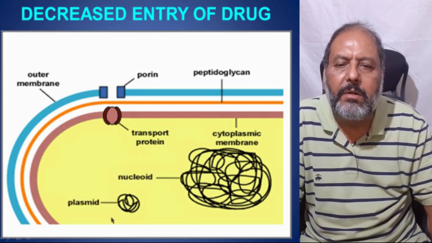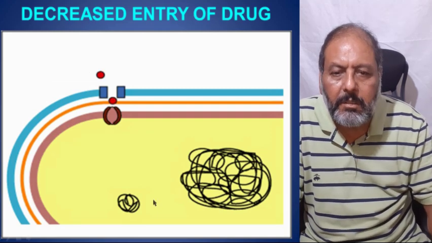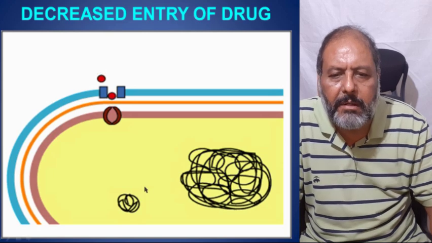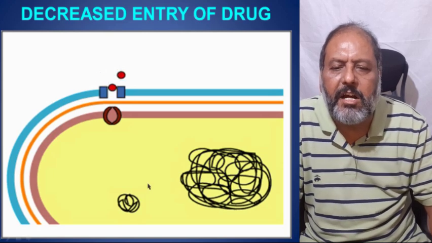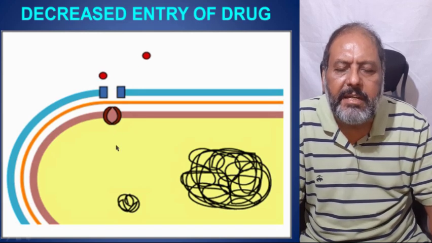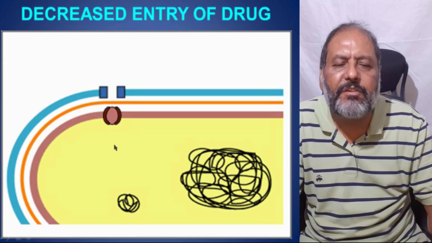See how the antibiotic enters into the bacterial cytoplasm, but these transport molecules do not allow the antibiotic to get into the bacterial cell. So this is the decreased entry of the drug.